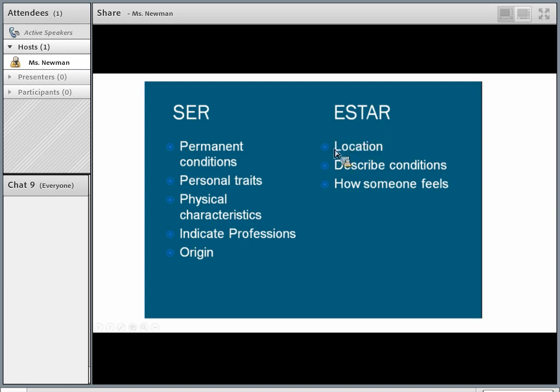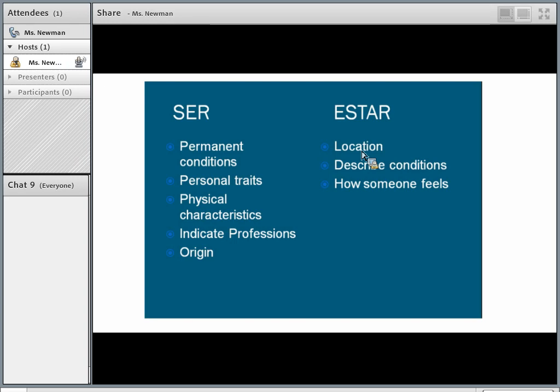Estar. So this is more of a temporary type of verb. Except for the one thing, well, sort of. Location. We want to really focus on this today. Things can be in a location for a temporary time or forever. Either way, it doesn't matter. If it's a location, you always, always, always use estar. I really emphasize this because this is the biggest mistake students make when it comes to these two verbs.